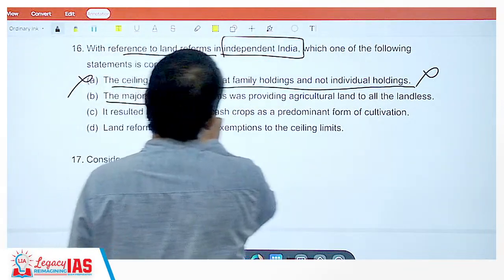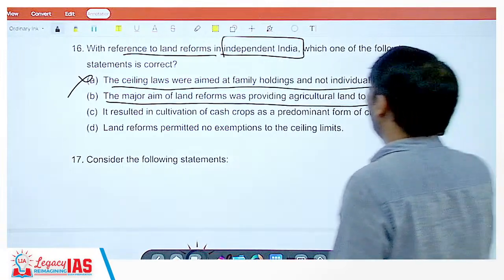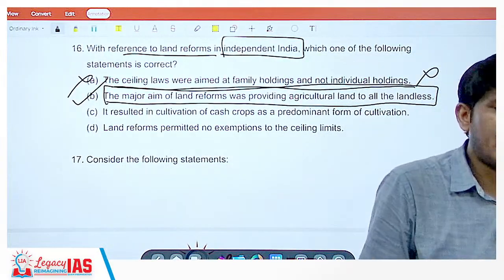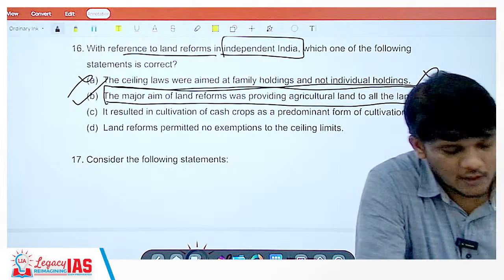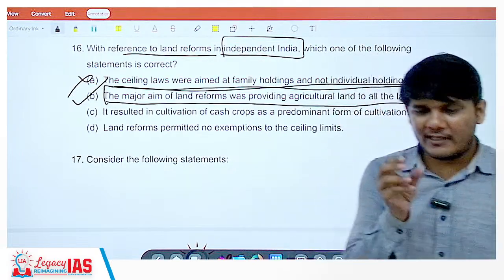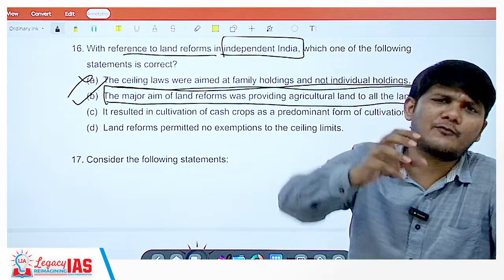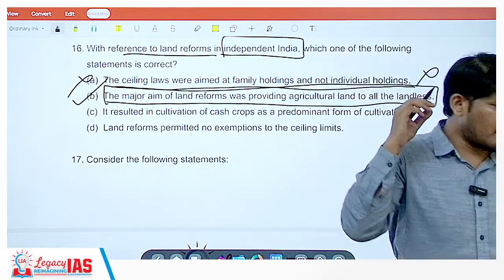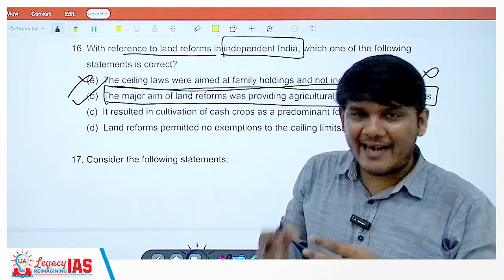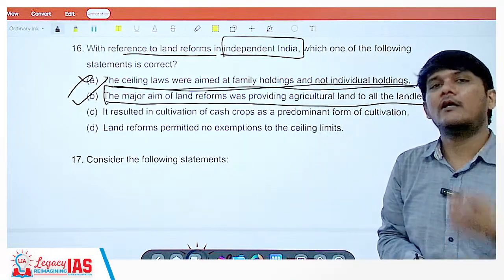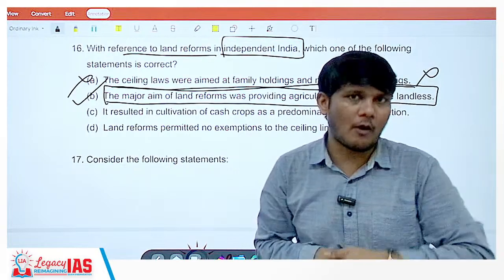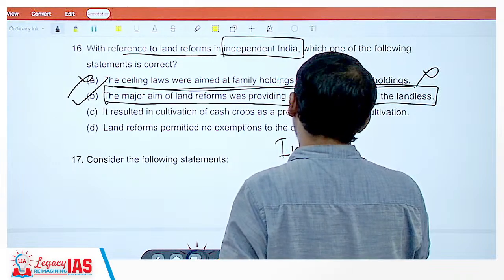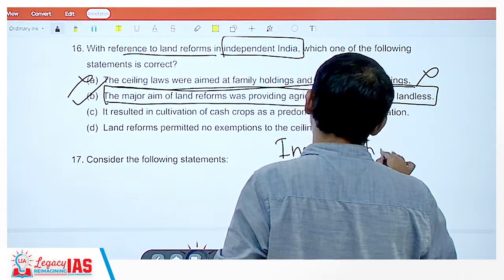The major aim of land reform was providing agricultural land to the landless. Exactly. This is correct. What was the major aim? The major aim was to provide land to the landless. The situation was that a very small number of medium and large farmers owned the majority of the land, and there were a majority of marginal farmers and landless laborers. The amount of land they held was very minuscule. So that is why the economy was highly unequal. So there was high inequality.